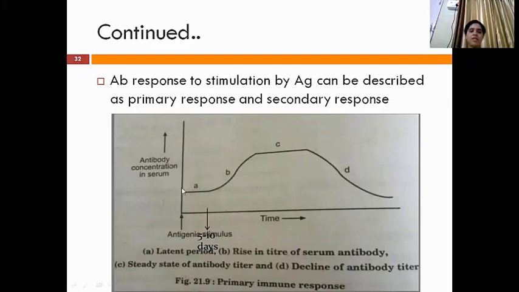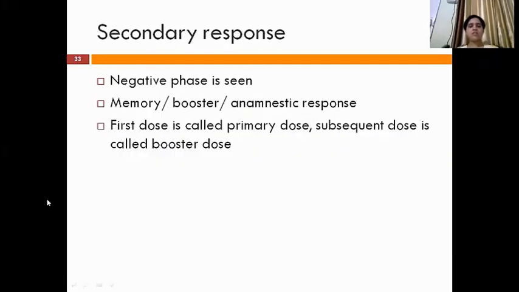So this A is the latent phase, where obviously time is taken for production of antibodies. B is the rise in antibody phase, so it will cause an increase in the number of antibodies. In C phase, obviously the number of antibodies will remain constant and finally it will decline. So this is the primary immune response. Primary immune response means that once you are vaccinated for the first time, whatever response you get, that is primary.